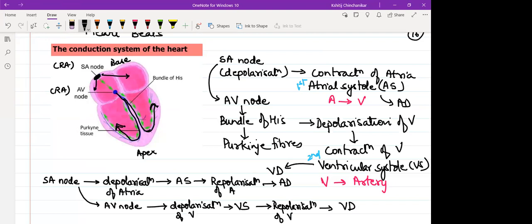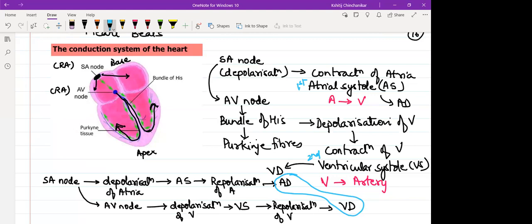So there would be a time when both the chambers, atria and ventricles, will be together in diastole, साथ साथ में. So for that we will calculate the time duration. कौन कितना देर contract करता है, कौन कितना देर relax करता है.